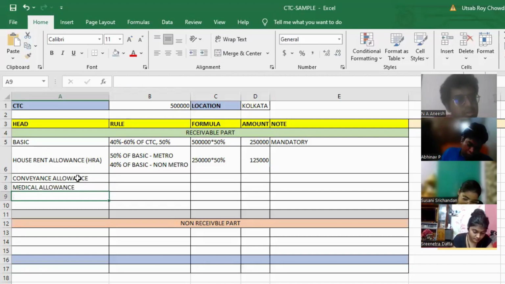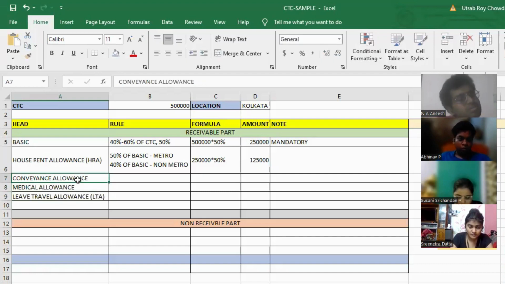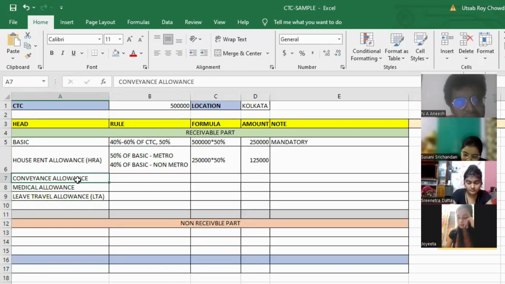Basic, HRA, some components are mandatory, and some components depend on you, they depend on your company, which component you will choose. So I am not showing you the component for everyone. I'm just giving you some common components like conveyance allowance, medical allowance, leave travel allowance, etc. There are many more, but I'm not giving you all the information.